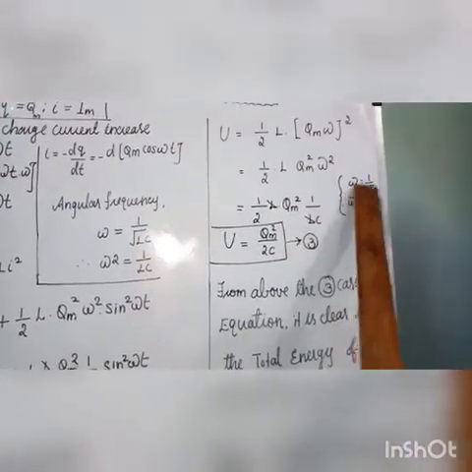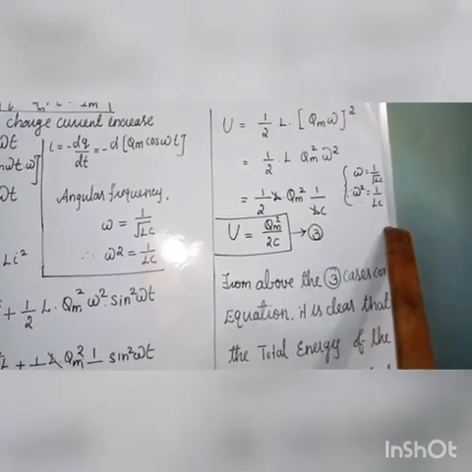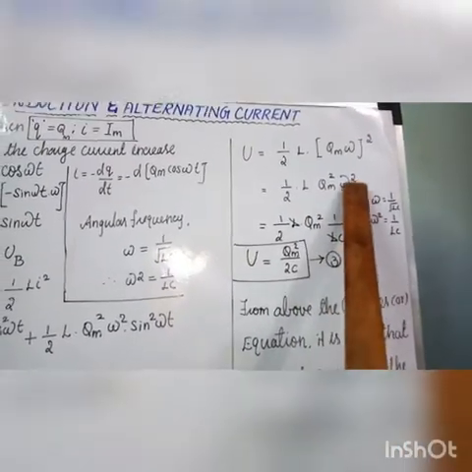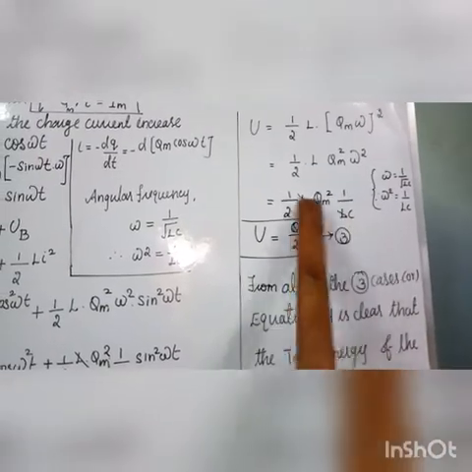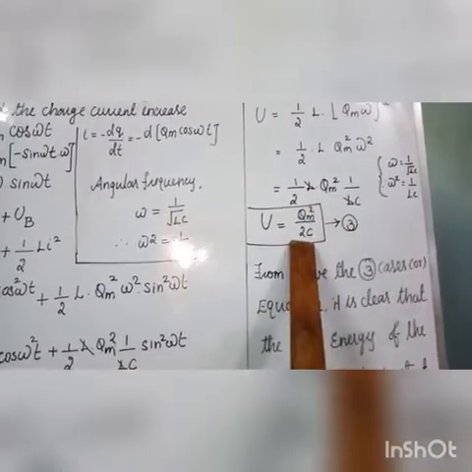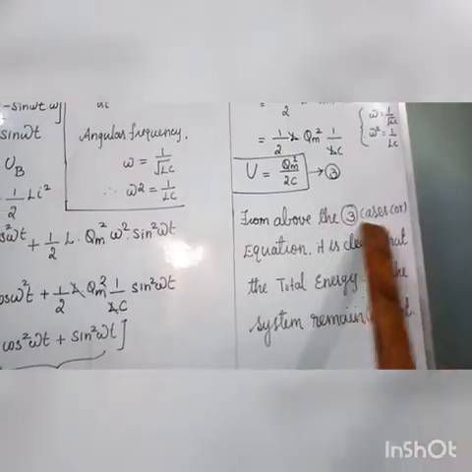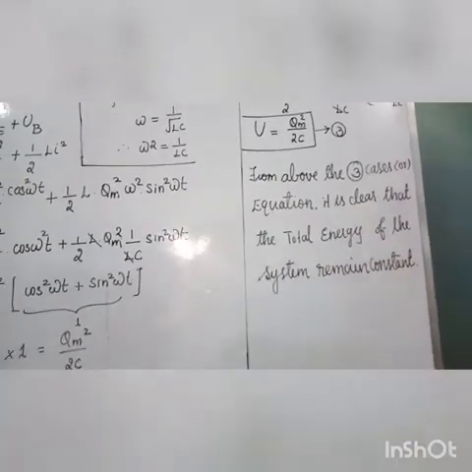Here also omega is equal to 1 by root of LC, so omega square is equal to 1 by LC. Then half L Qm square times 1 by LC, L cancels, giving half Qm square divided by C, which is Qm square divided by 2C. This is equation number 3. From the above three cases or equations, it is clear that the total energy of the system remains constant.